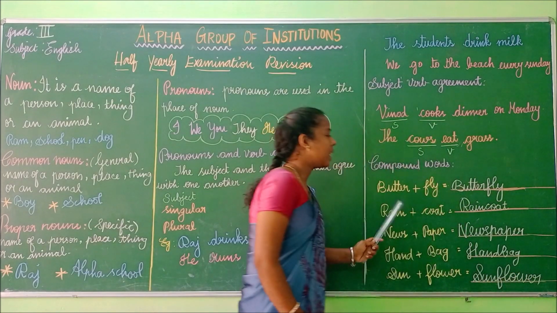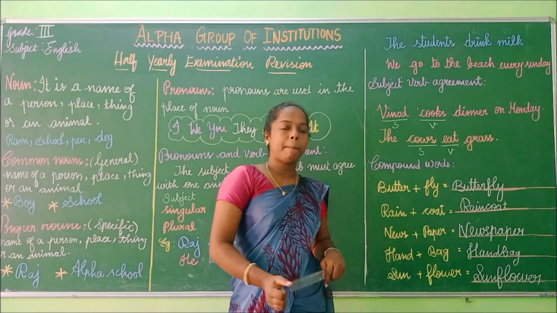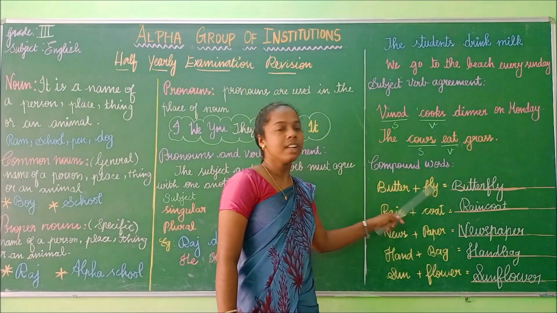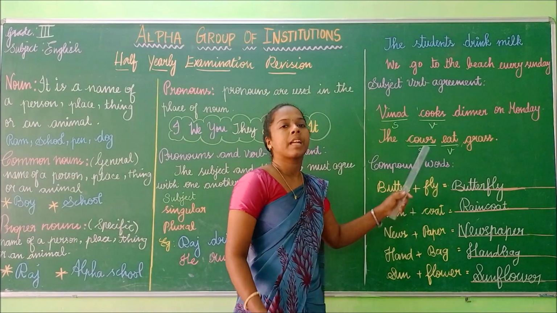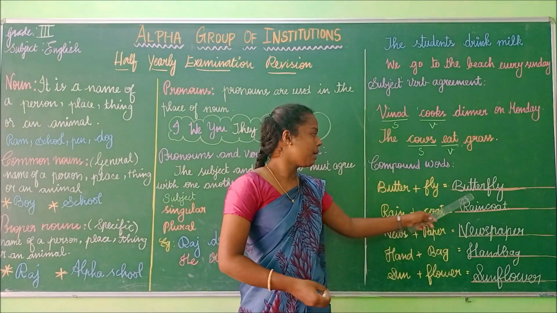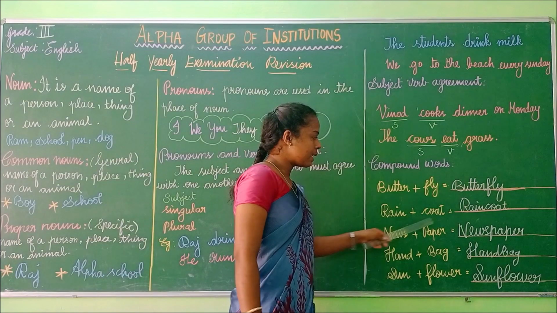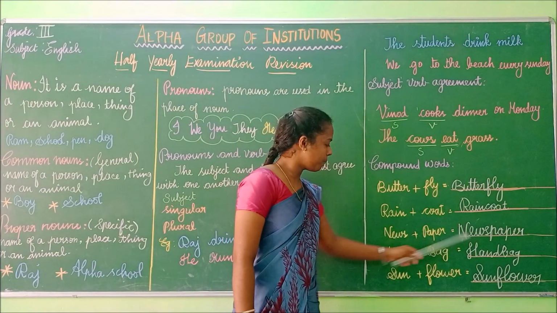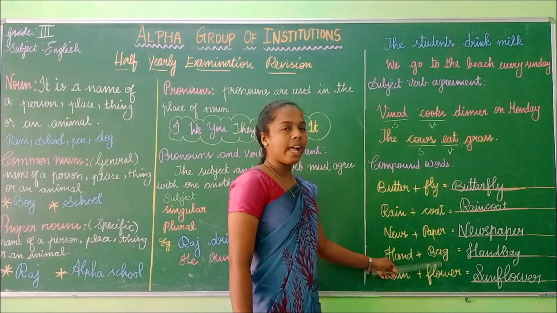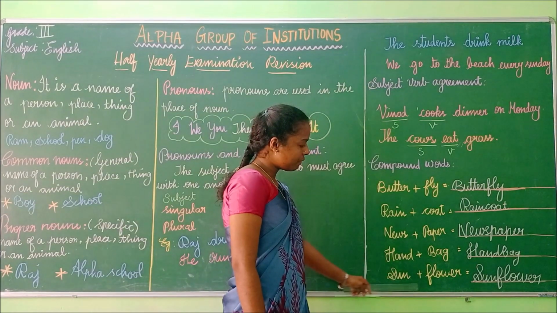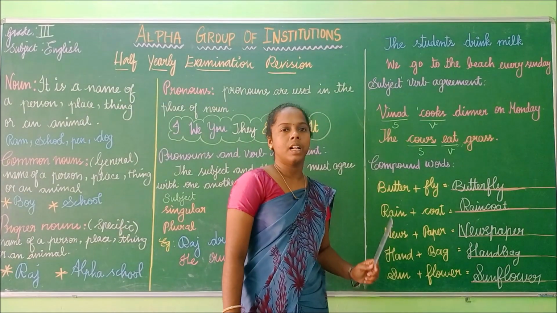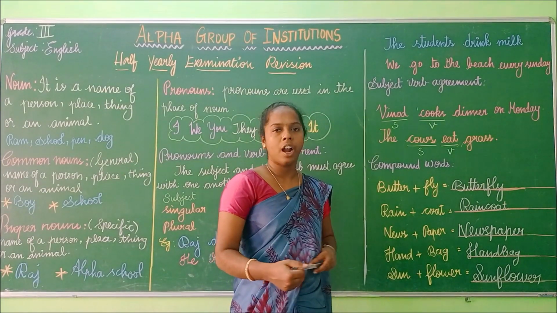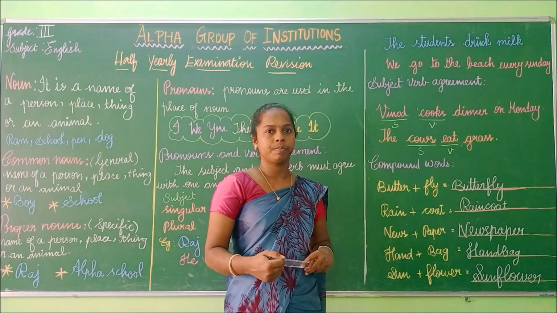So compound words are nothing but words made up of two words, butter and another word fly. We combine them together and it gives us a new word, butterfly. Rain plus coat, raincoat. News plus paper, newspaper. Hand plus bag, handbag. Sun plus flower, sunflower. So you have to write these compound words in your examination.